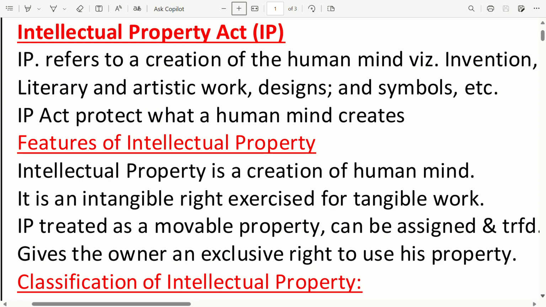It is an intangible right exercised for tangible work. Intellectual property is treated as movable property and can be assigned and transferred. It gives the owner an exclusive right to use his property. Classification of intellectual property.